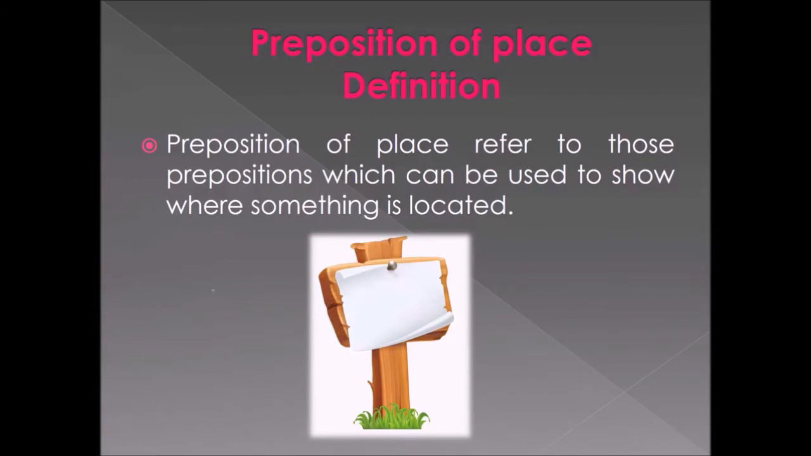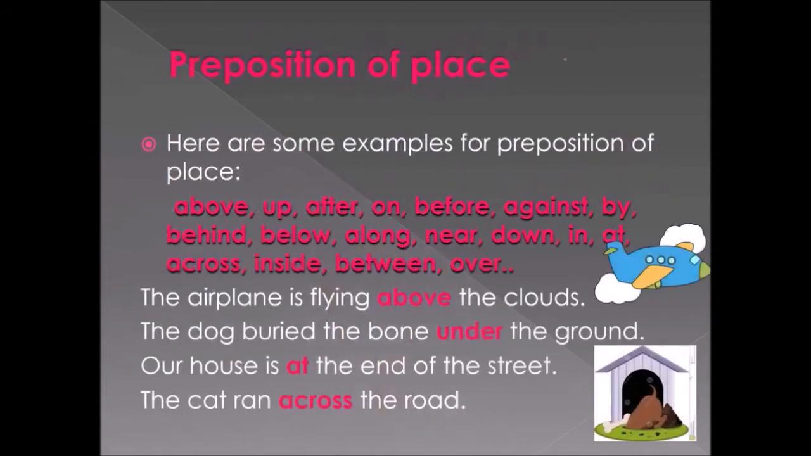So these prepositions tell about the position or location of the noun or a pronoun in a sentence. So those prepositions are called what? Prepositions of place. Can you understand? Here are some examples for preposition of place. So students, I have given a list of prepositions that we usually use while marking preposition of place. So take a look at this.